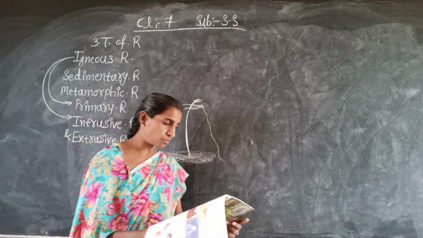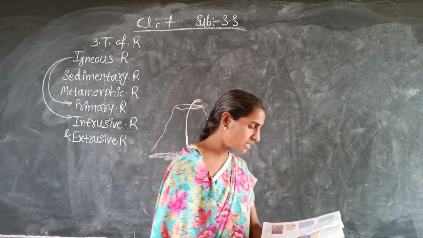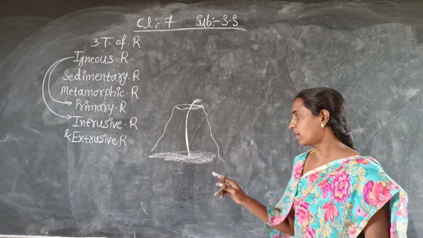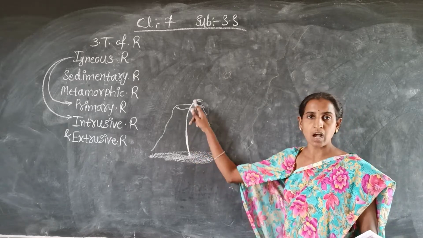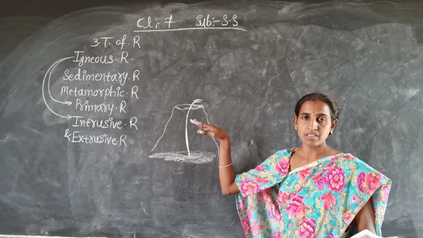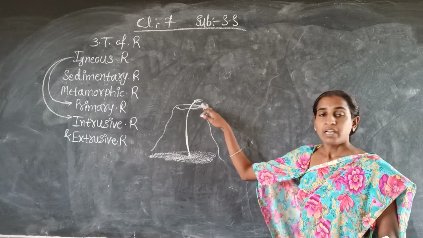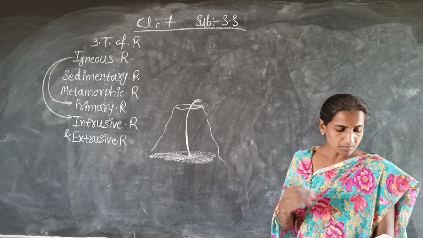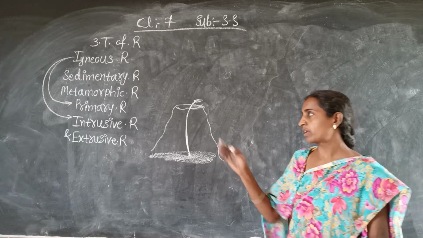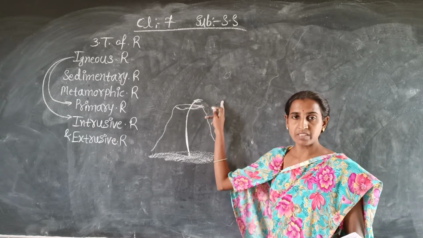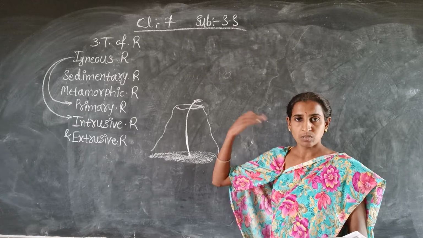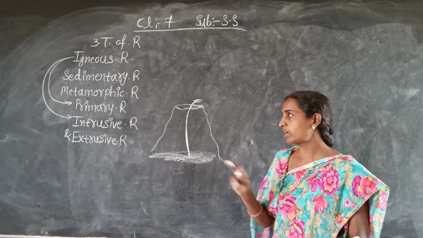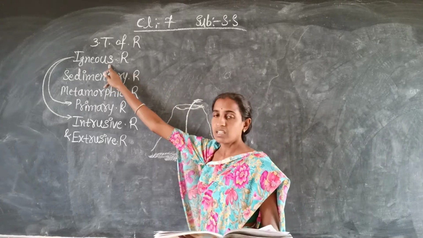Come to the next point. Here it is given: when the molten magma cools, it becomes solid. I told you that when molten magma comes out on the earth surface, it becomes solid, and some rocks are formed. Those rocks are called igneous rocks.